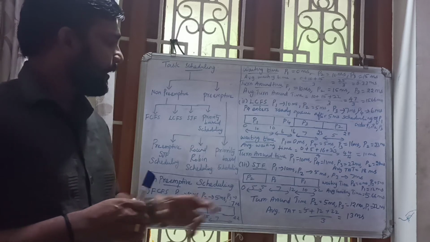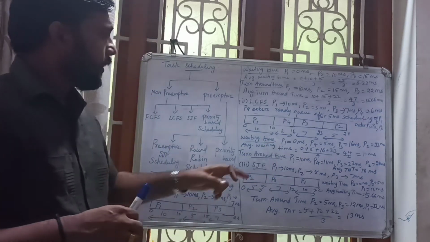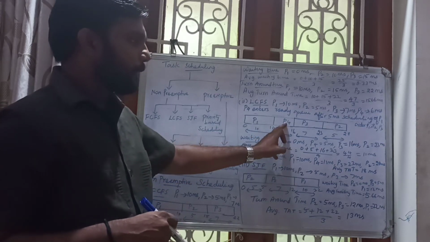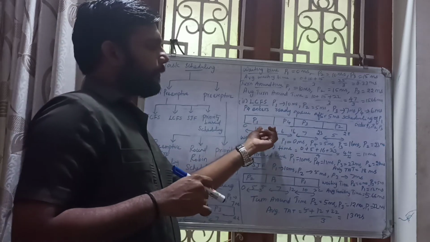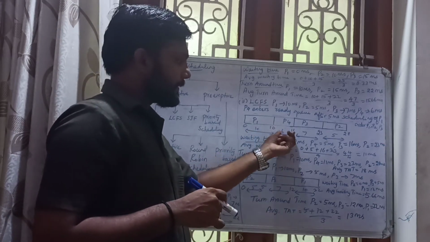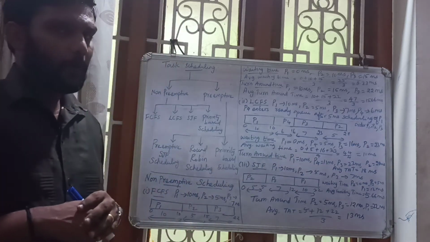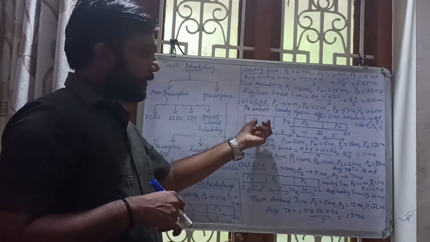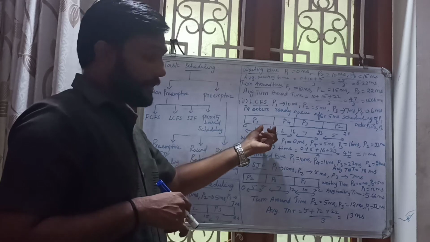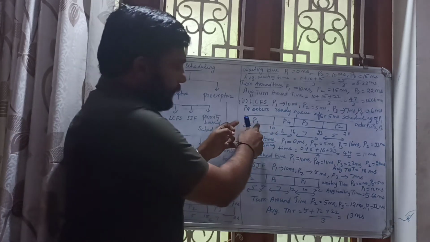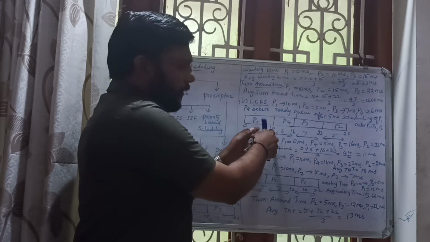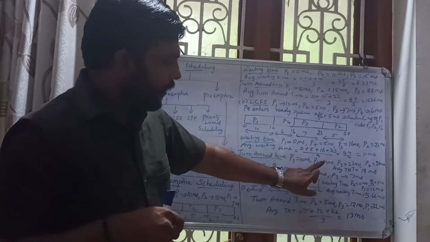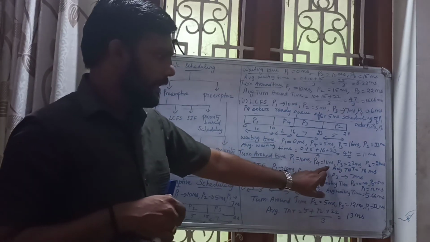Okay. Next, we have to find the turnaround time. For P1, turnaround time is 10 milliseconds. For P4, the turnaround time is the important thing. Already 5 milliseconds, 5 plus 6, 11 will be coming. Got it? How does this 11 come? The information given is P4 is entering the ready queue after 5 millisecond scheduling of P1. After 5 milliseconds only P1 is coming. So here only 5 milliseconds. 5 plus 6, 11. So turnaround time for P4 is 11 milliseconds.